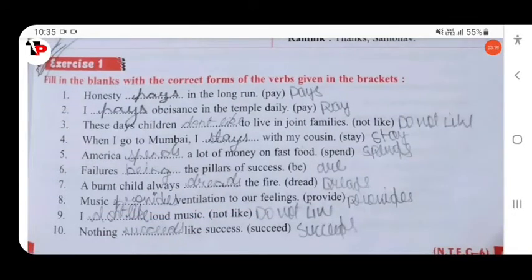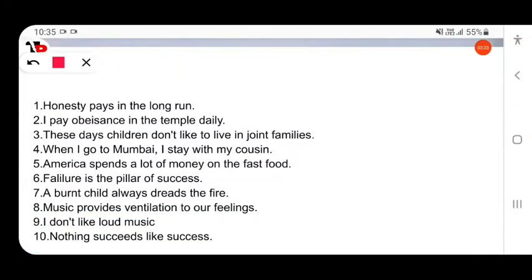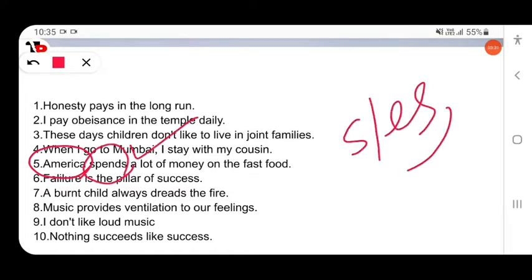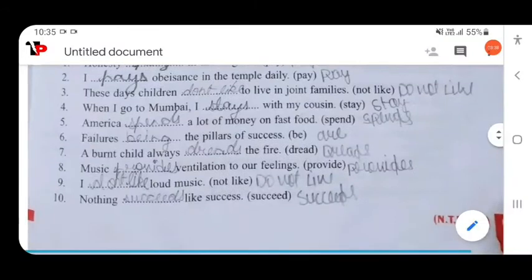Then next, America dash a lot of money on fast food. America spends. Here it is third person singular. Spends, you will add s or es to the verb. America spends, India spends.